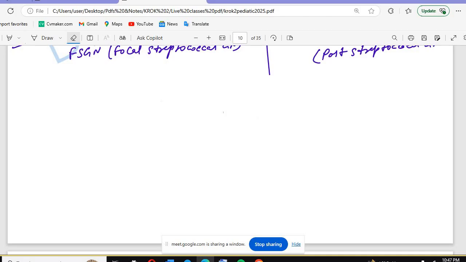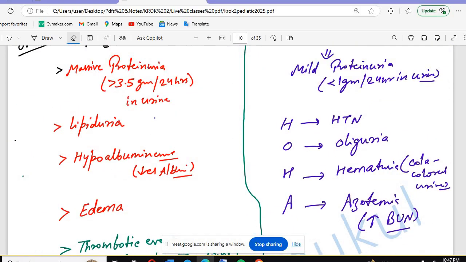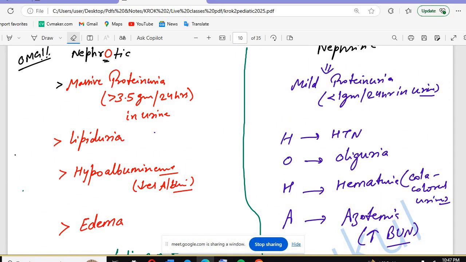Because of the massive proteinuria we have discussed, this is an "oh my god" situation, you can remember. Because of more and more protein, you will see frothy urine. In nephritic syndrome you see cola colored urine, but in nephrotic syndrome you will usually see frothy urine, because of the protein and the presence of fats, which give the frothy urine.